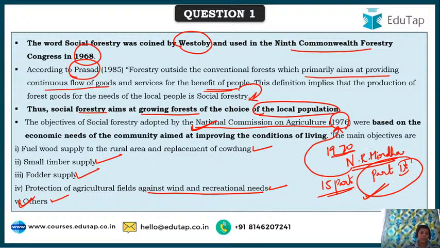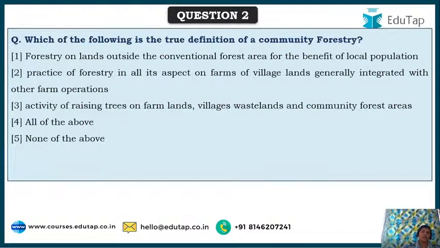So this was about National Commission on Agriculture, that was started in 1970, and then they have submitted the report in 1976. So friends, this is all about National Commission on Agriculture and various forestries.